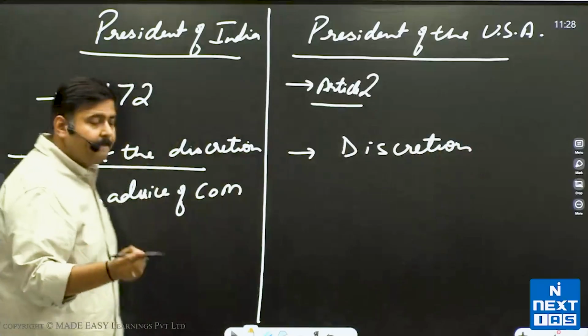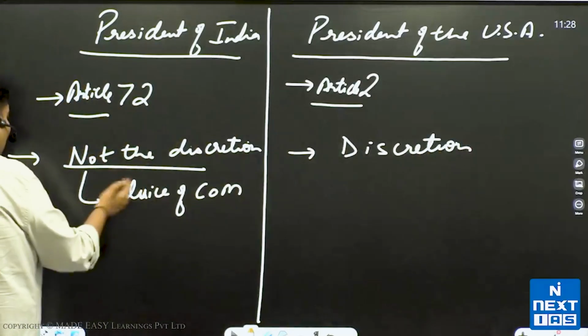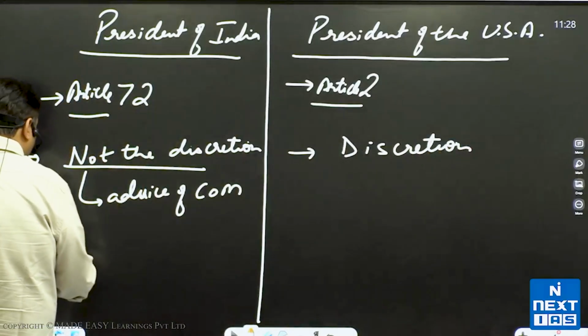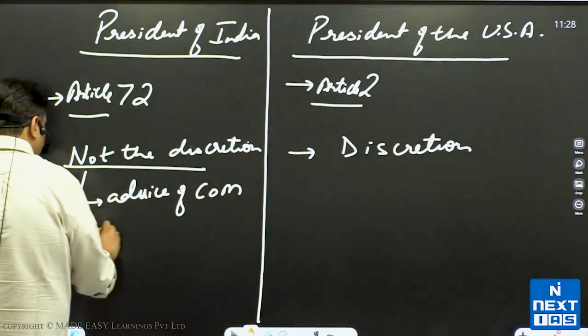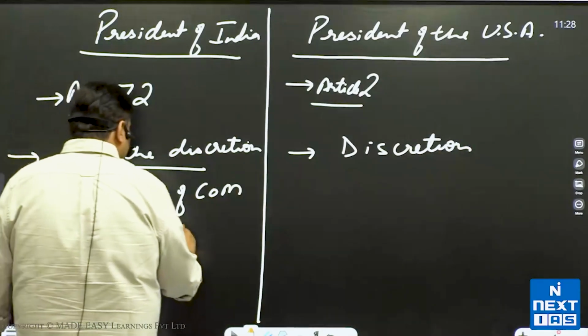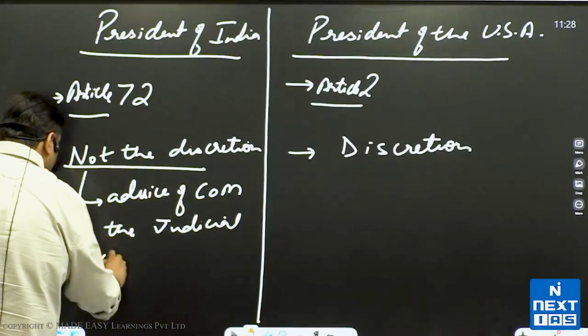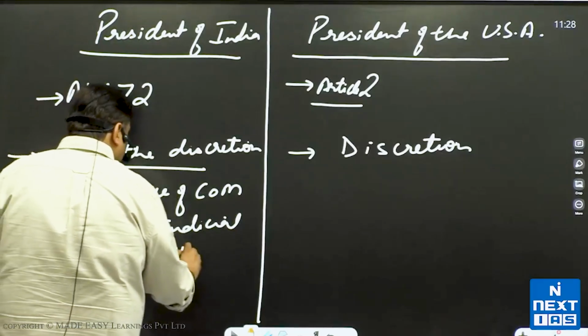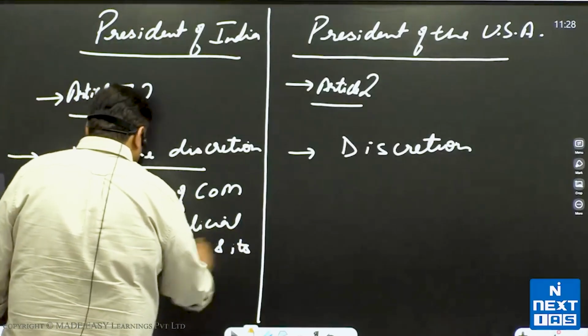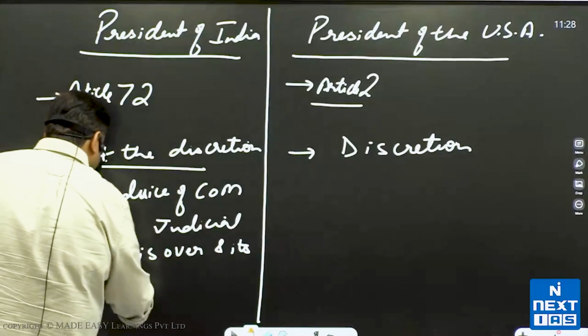The President of India can grant pardon after the judicial process is over, and it's independent of the judiciary.